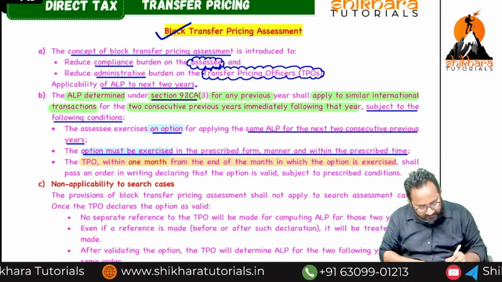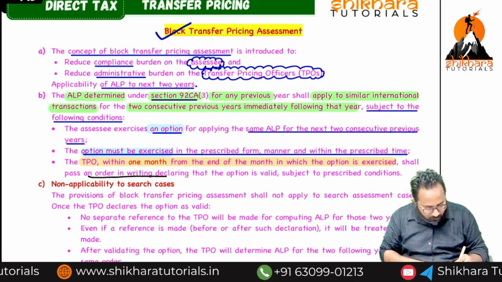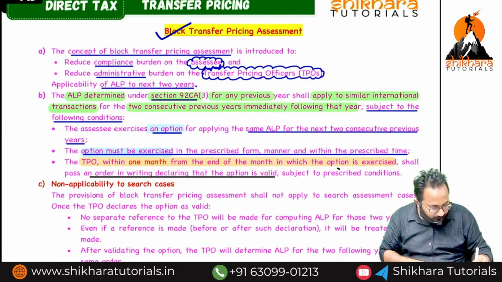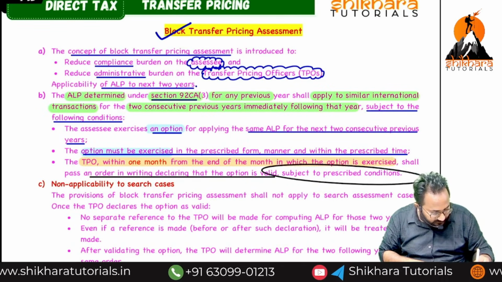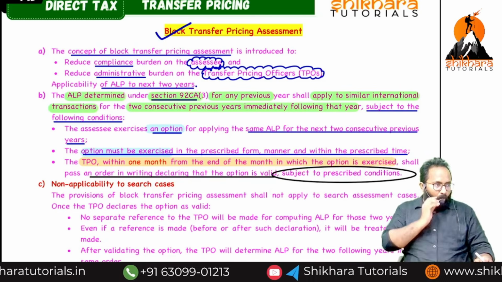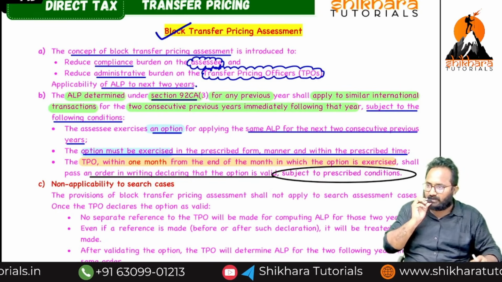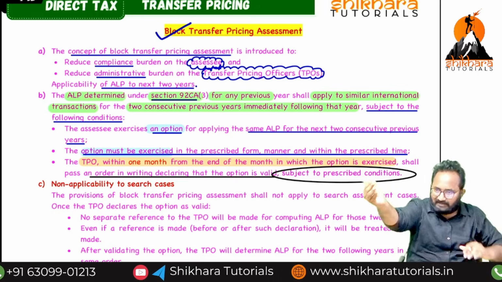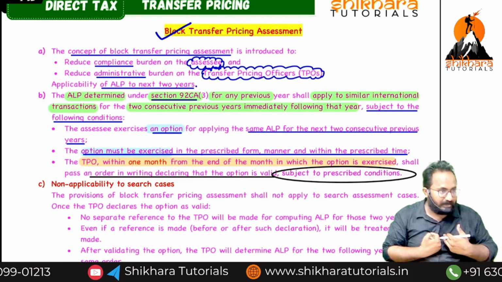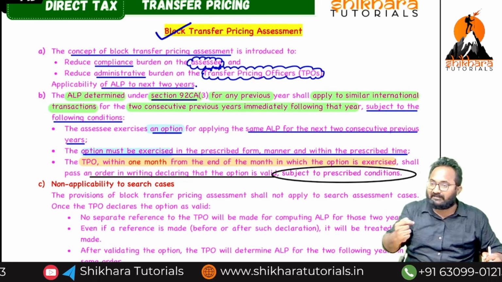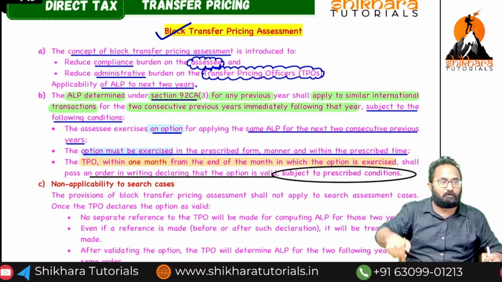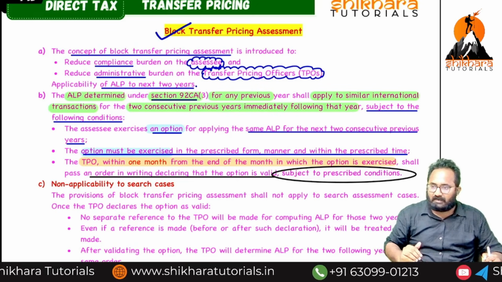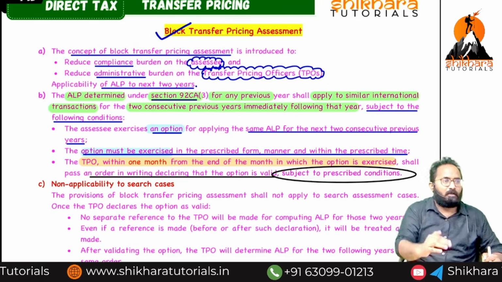The TPO shall pass an order in writing. That option is valid subject to prescribed conditions. What are the prescribed conditions? Any idea? Inflation rates or any other things we can adjust. The same ALP we can give for a further 2 years also, because the SSC wants it and I am also giving my consent. After making an application, month ending, within 1 month the TPO is required to give his opinion. What is the opinion? Whether the option is valid or invalid.